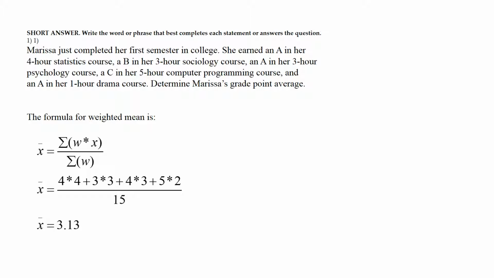You also have to remember in this problem that an A is worth 4 quality points, a B is worth 3 quality points, a C is worth 2 quality points, a D is worth 1 quality point, and an F is 0 quality points.